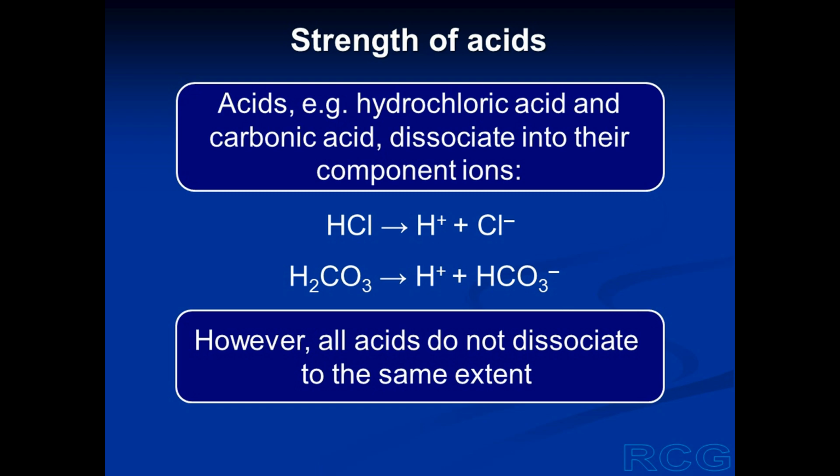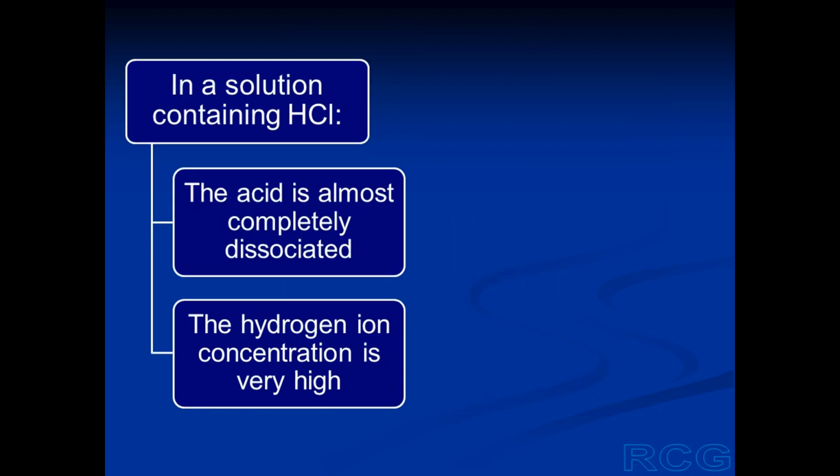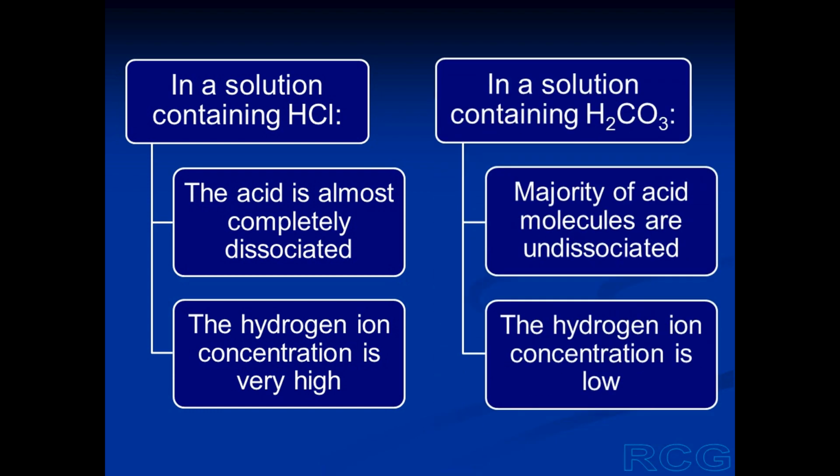So the hydrogen ion concentration differs in different acids. In a solution having hydrochloric acid, the acid is almost completely dissociated, and therefore the concentration of hydrogen ions is very high. In a solution having carbonic acid, the majority of the acid molecules are undissociated. Very few are dissociated, and therefore the concentration of hydrogen ions is low. So these two acids differ in the concentration of hydrogen ions.